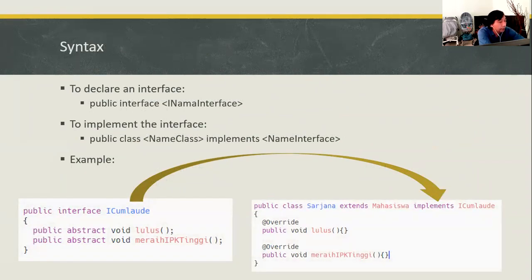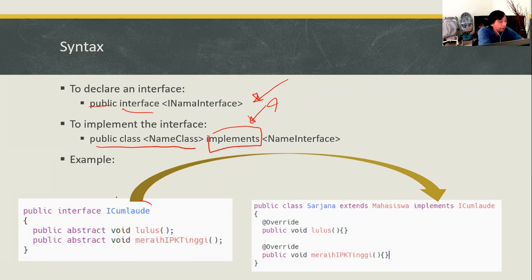And this is the syntax for declaring an interface: public interface and then the name of the interface itself. To implement the interface, in inheritance you use the extends keyword, but only for an interface you use the implements keyword.